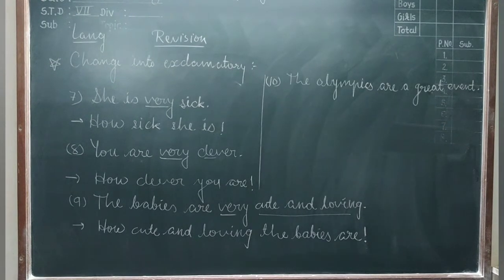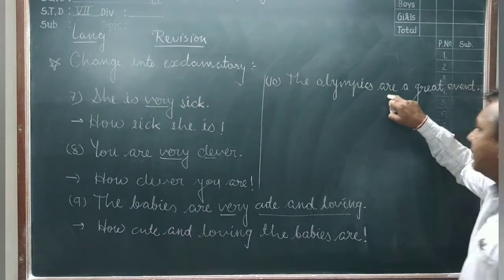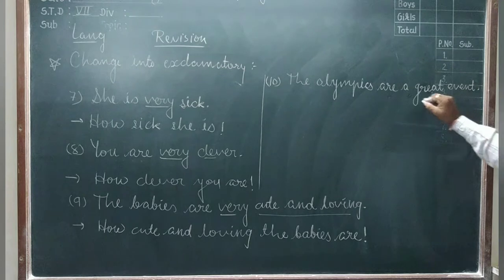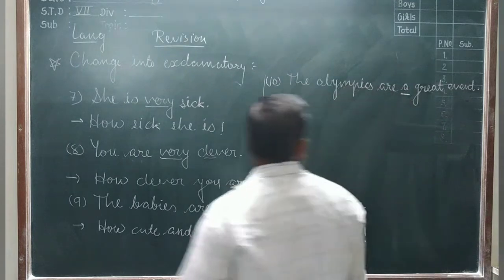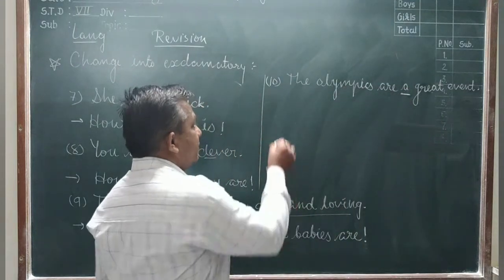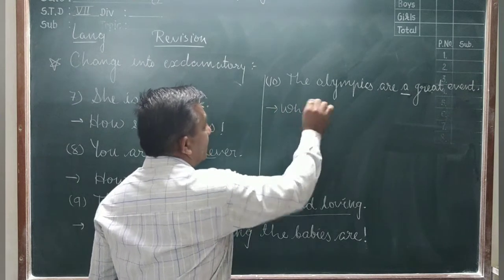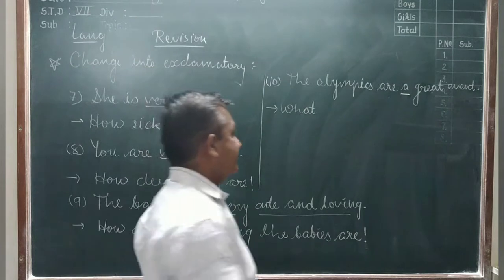Now friends, you see here the sentence number 10. The Olympics are a great event. In the sentence you see here the article "a", so the sentence begins with "what". You make a sentence here: What a great event.